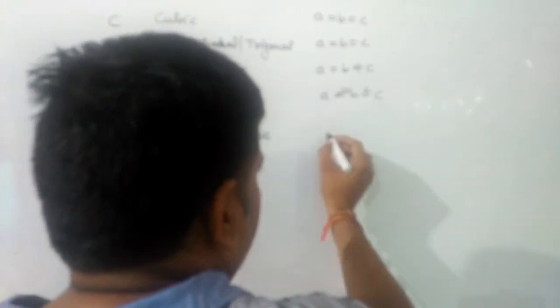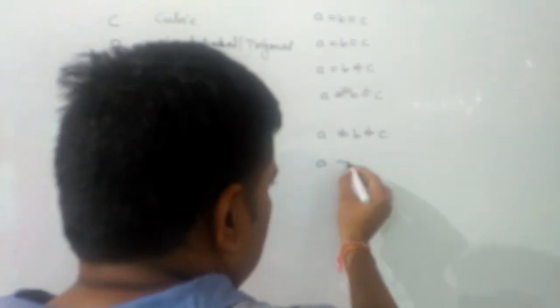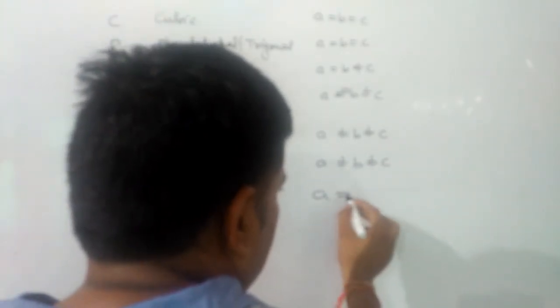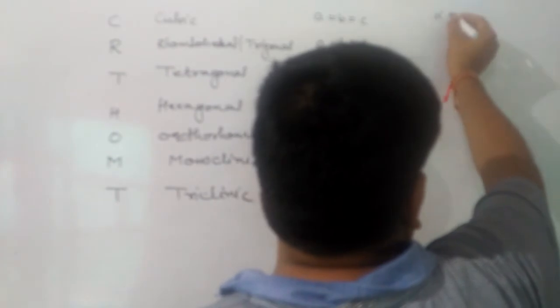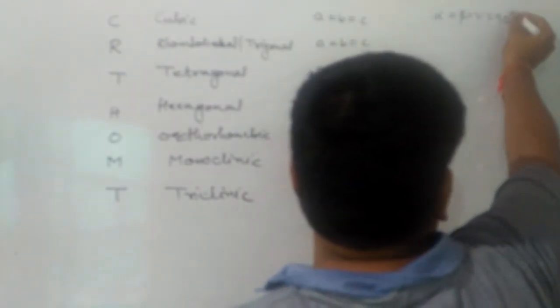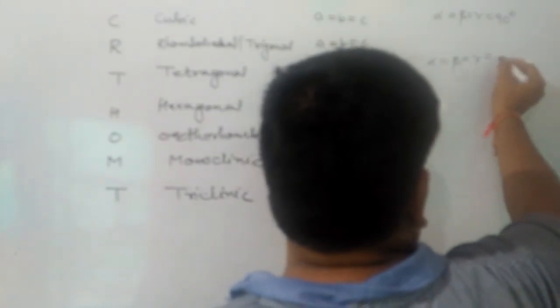And for the last 3, no side is equal to each other. Next up, what about angles? For the first, 3rd and 5th, all are right angles.